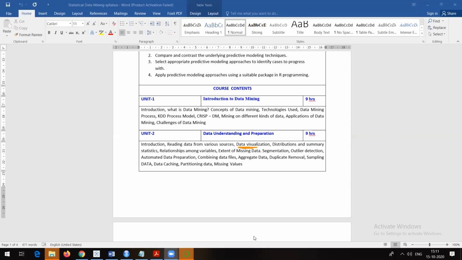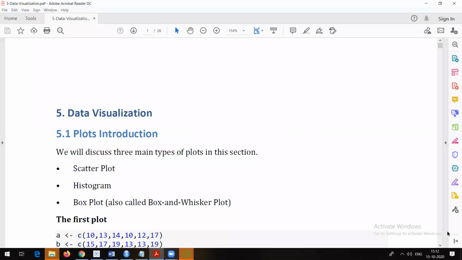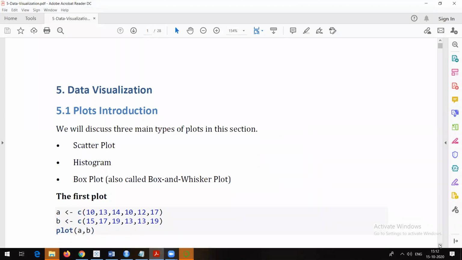Because if you want to create some models with the help of all these algorithms, definitely first of all your data should be visualized properly so that you can understand what the data is all about, and then accordingly you can make use of the data to create the models. For example, in case of data visualization, I will show you simple plots which can be used.